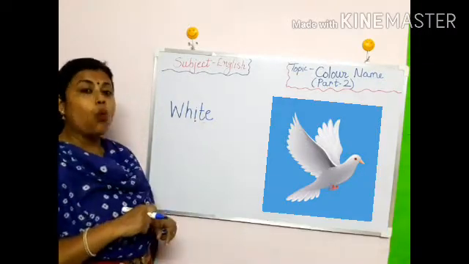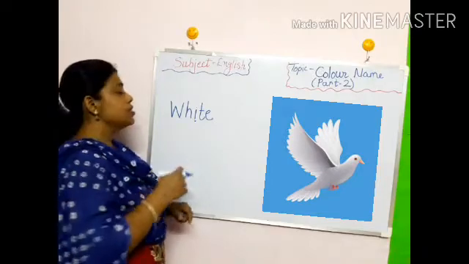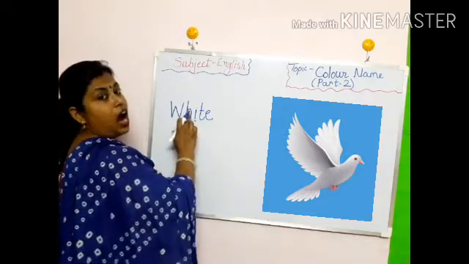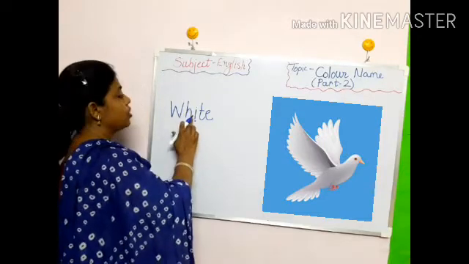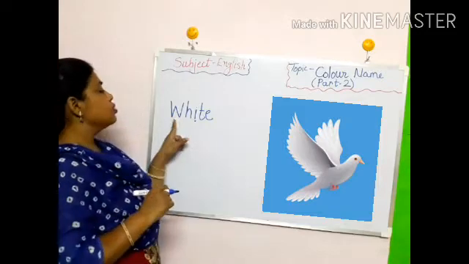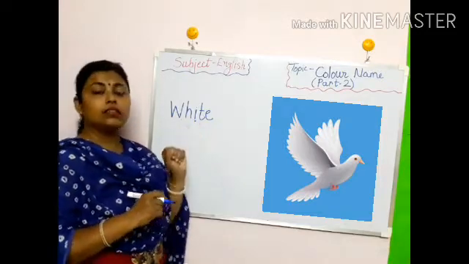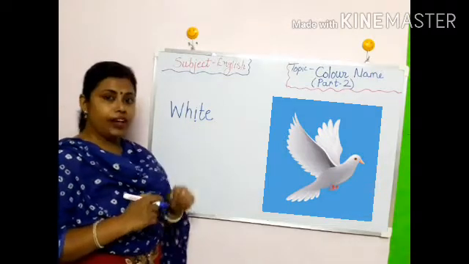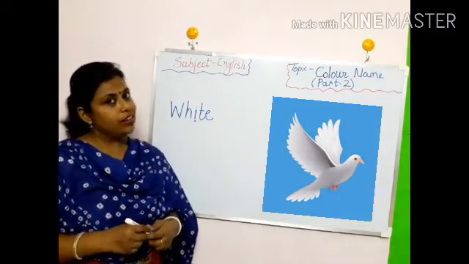White. White. When we pronounce, we say W-H-I, not E. I. We will take the long sound. I, t. White. E is silent. So, white. White. Spelling is W-H-I-T-E. White. Let's see more things of white color.